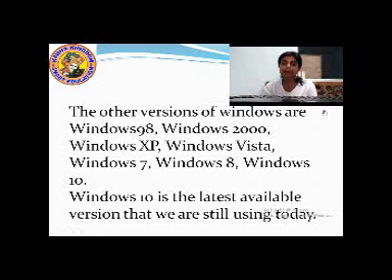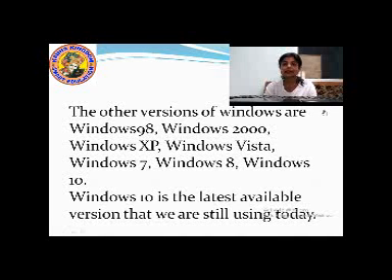So students, there are many different versions of Windows. The other versions of the Windows operating system are Windows 98, Windows 2000, Windows XP, Windows Vista, Windows 7, Windows 8, Windows 10. Most often, we use the versions Windows 7 and 8.